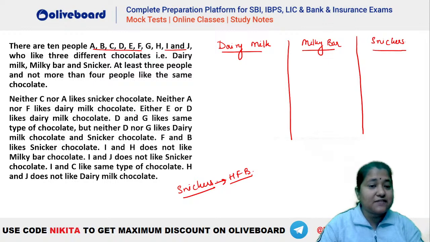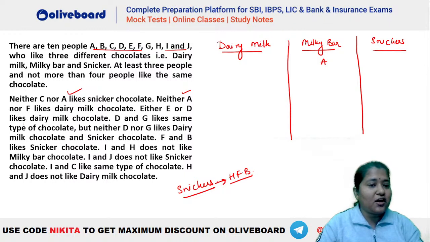Now let's see what is given here. Neither C nor A likes Snickers, neither A nor F likes Dairy Milk. So you can see that A does not like Snickers, and A does not like Dairy Milk also. So what can be the inference here? If A does not like Snickers and A does not like Dairy Milk, that means A has to be in Milky Bar, isn't it? A will be in Milky Bar for sure.